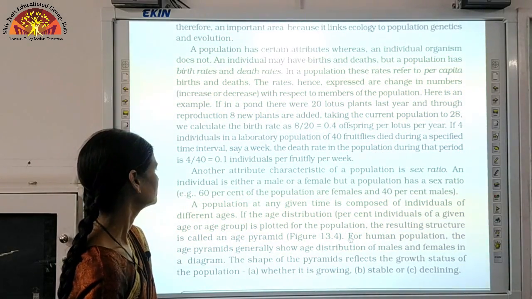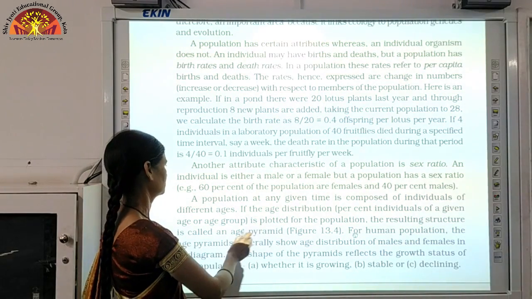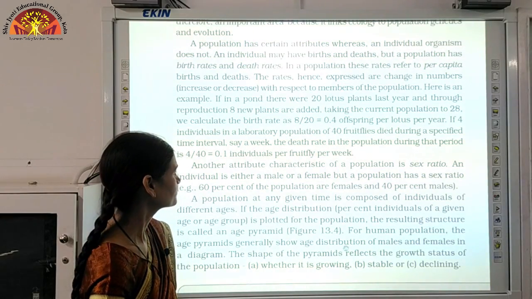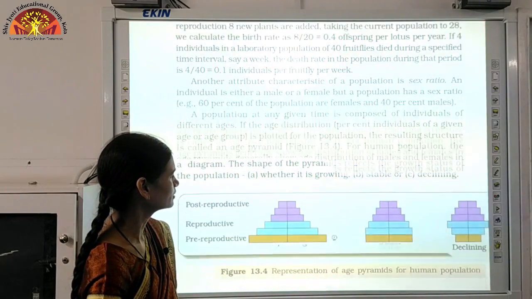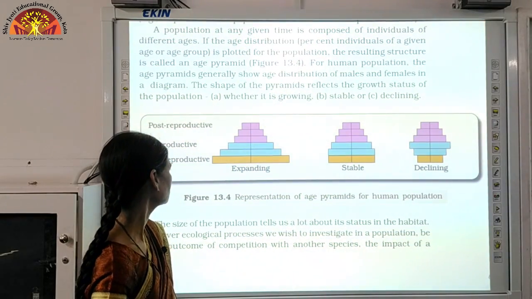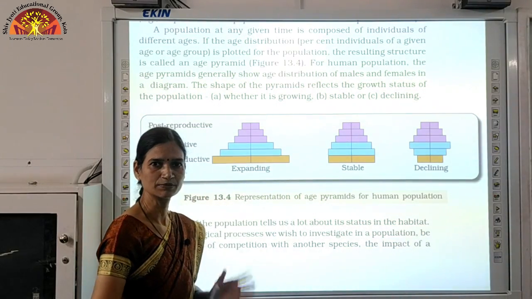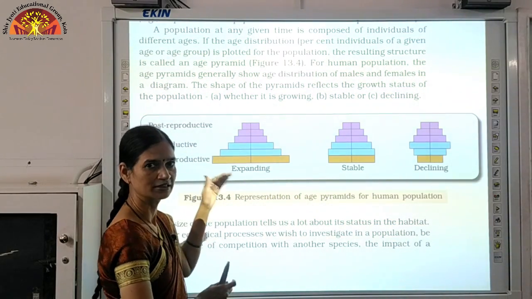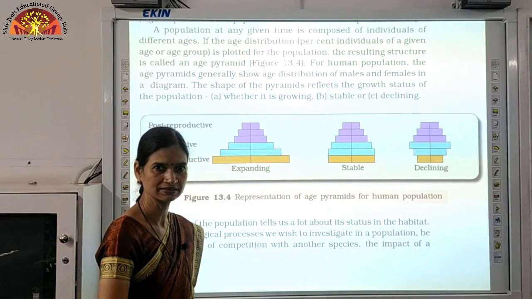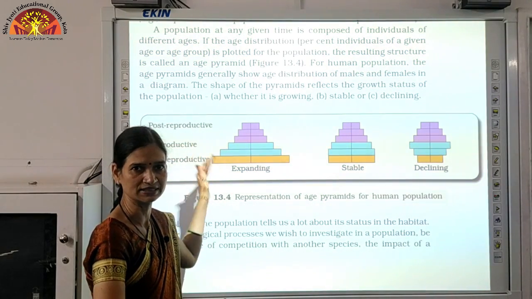Just see. If the age distribution is plotted for the population, हम ये देखना चाहते हैं कि किस तरह से of different age groups we can plot a graph. So you can see in your book this graph is given in figure 13.4. ठीक है, जब भी हम किसी population की बात करते हैं तो in a population there are individuals of different age groups. Clear? So different age groups we can divide into 3 categories.